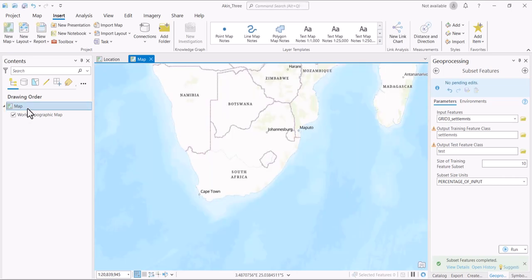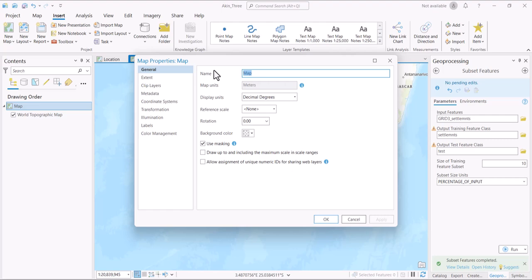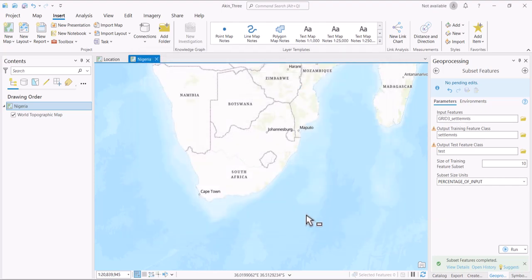For this map, we'll have to name it Nigeria. We don't really have to do anything here because it's just for visual purposes. And then we have to add the shapefile of Nigeria. How do we do that?